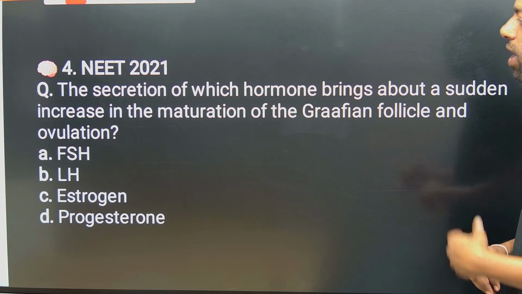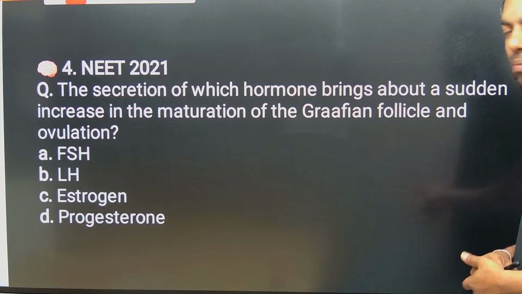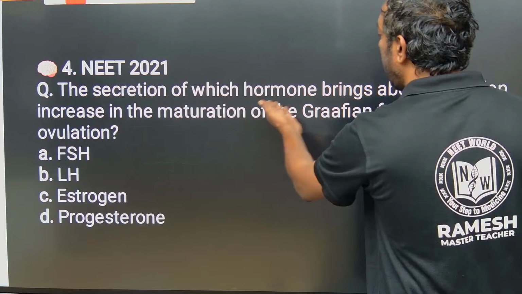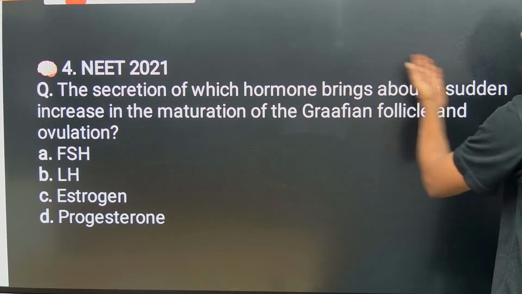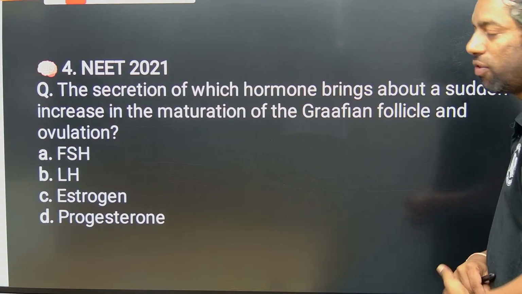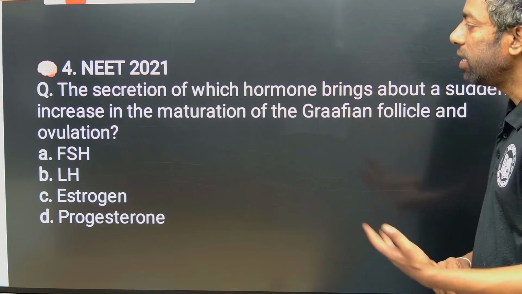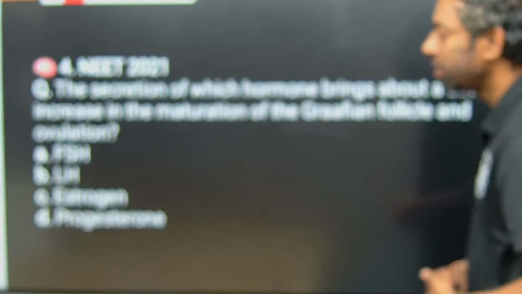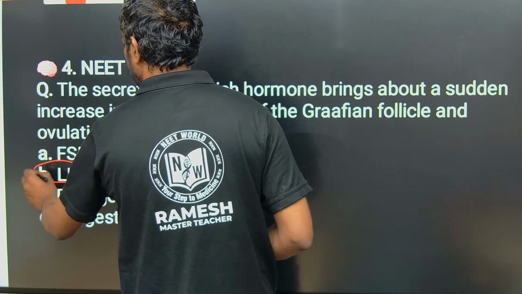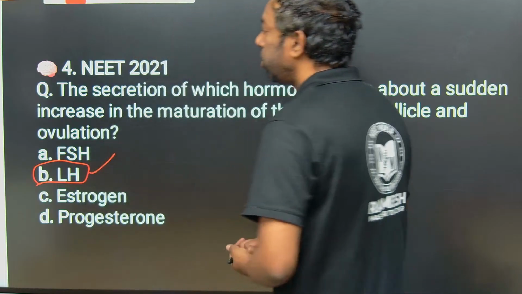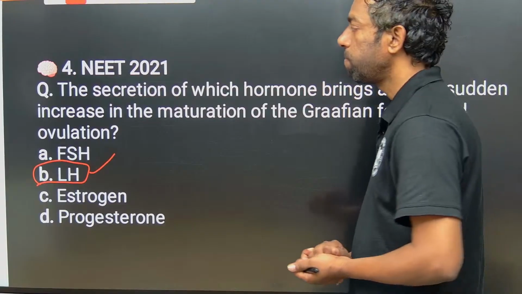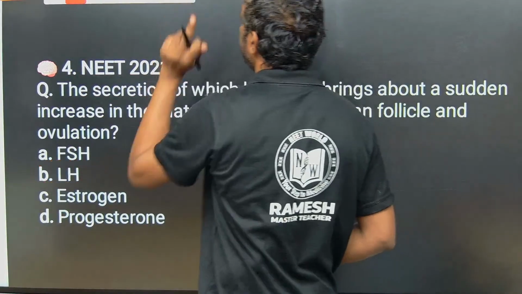It is also a direct question. The answer is LH, luteinizing hormone, a direct question from 2021.